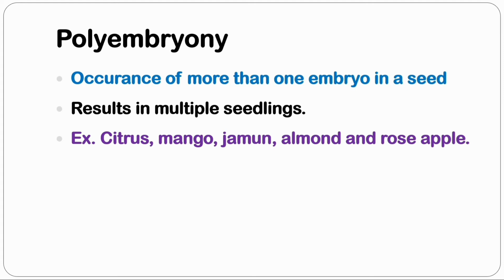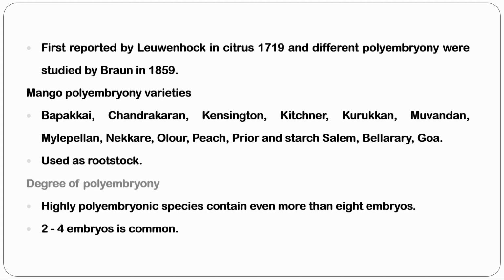It may be due to integuments, nucellus, synergids, and antipodal cells. Examples of polyembryonic fruits are citrus, mango, jamun, almond, and rose apple. Polyembryony was first reported by Antoine Leeuwenhoek in citrus in the year 1719, and different polyembryonic studies were done by Braun in 1859. Here some of the mango polyembryonic varieties are given. Example Papakai, Chandraharan, Kensington, etc. It is mostly used as a rootstock. Highly polyembryonic species contain even more than 8 embryos. 2 to 4 embryos is common.